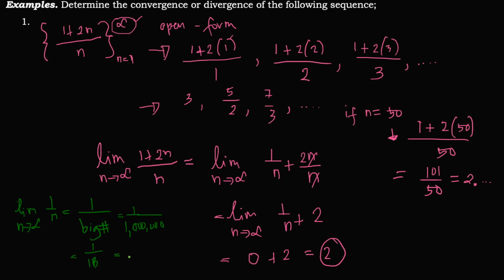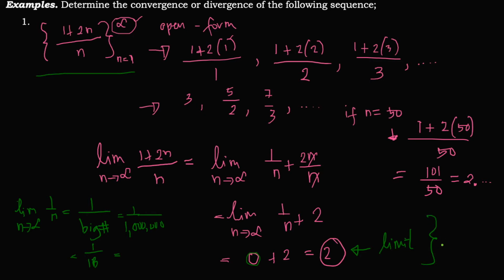So the limit of 1 over n as n goes to infinity is 0. Okay, and 0 plus 2 is equal to 2. So this value, 2, is the limit of the sequence 1 plus 2n over n.